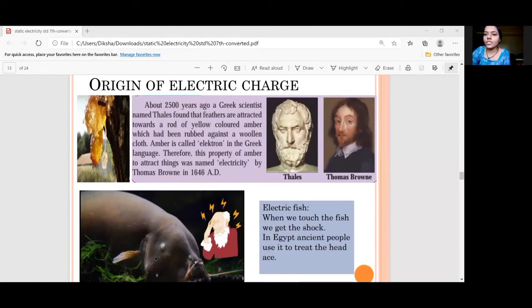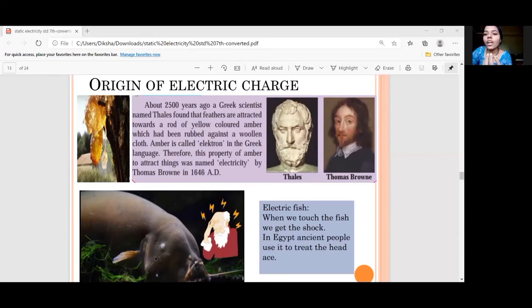Origin of electric charges. About 2500 years ago, a Greek scientist named Thales found that there was an attraction between the feathers of a bird and amber. Amber is a yellowish substance which comes out of a tree, and when it gets rubbed with cotton or woolen cloth, it attracts the feathers.